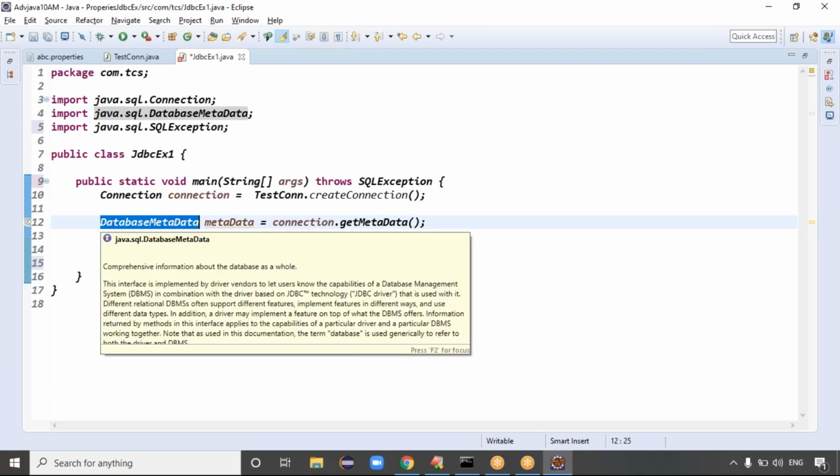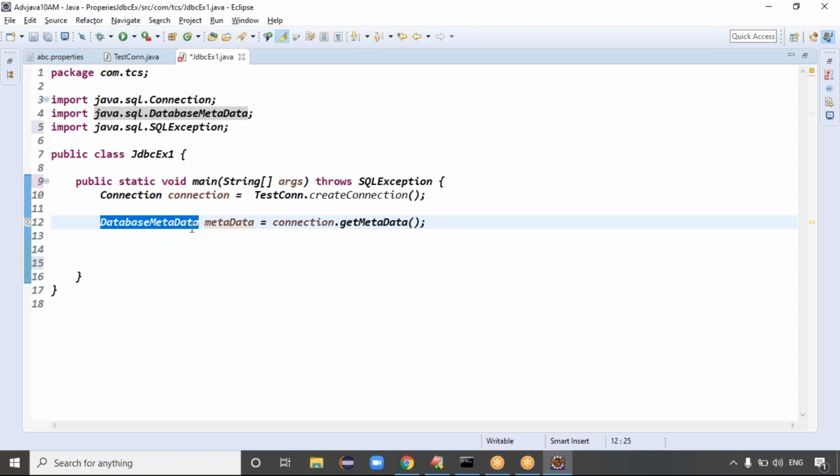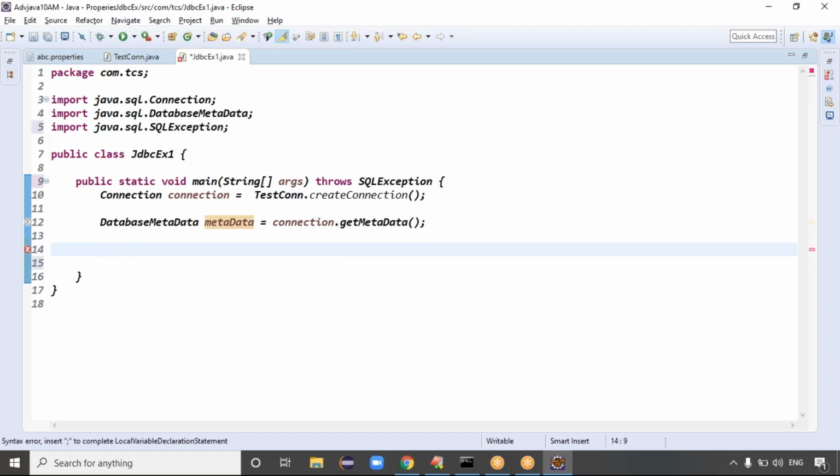This DatabaseMetaData will store some information about the database. Once the DatabaseMetaData object is ready, you will get some information about the database which we connect to.